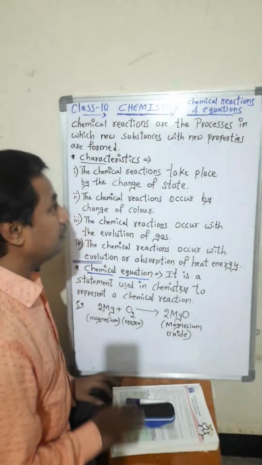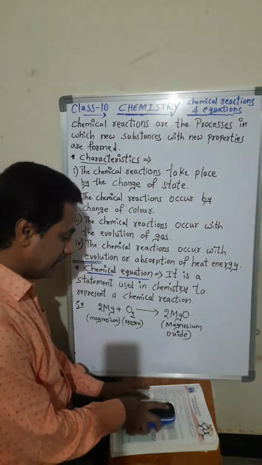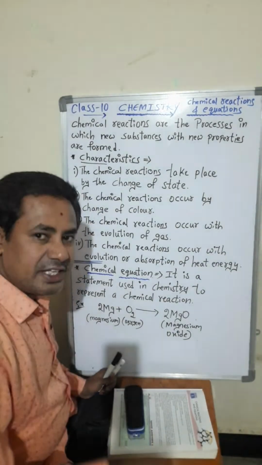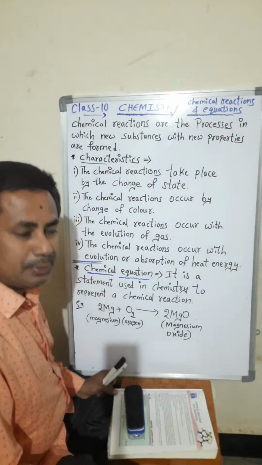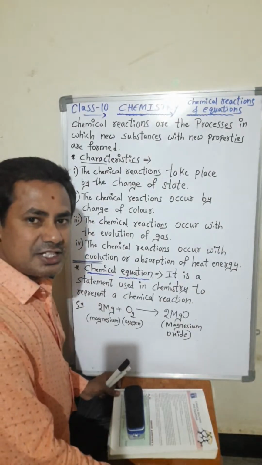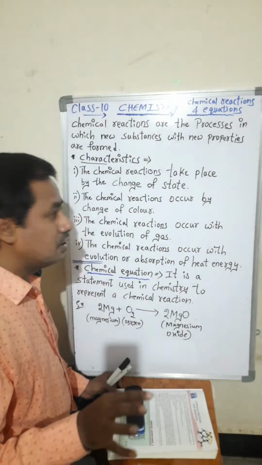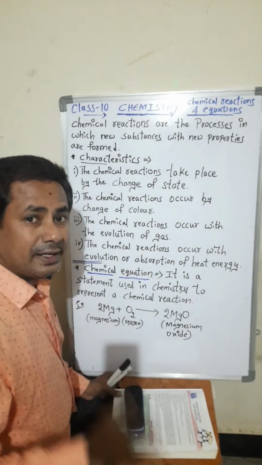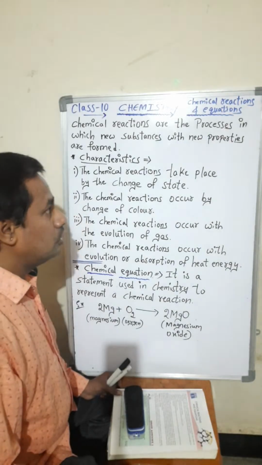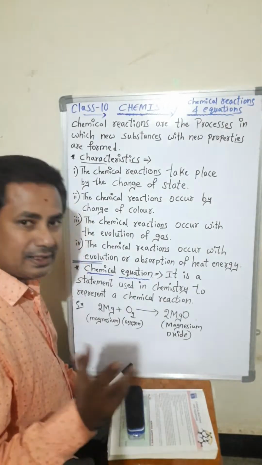The chapter name is chemical reactions and equations. Before starting this chapter, I want to discuss a few things. Some physical changes and chemical changes will be there. Already you have studied in your lower classes. Physical changes can be reversible, but chemical changes cannot be reversible. A complete new product will be formed. That is called chemical changes.